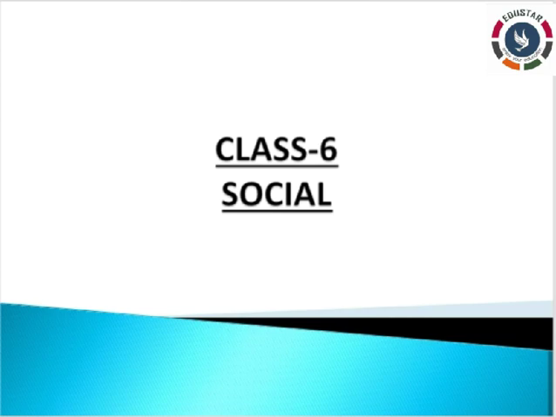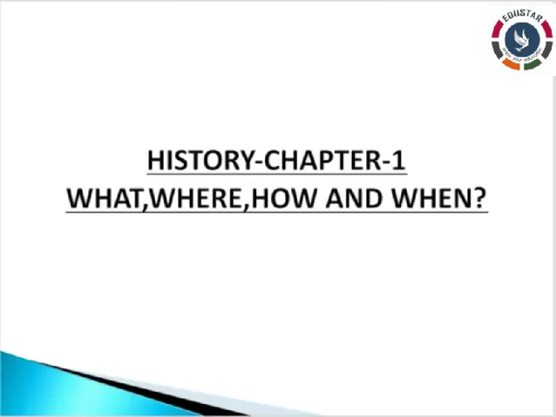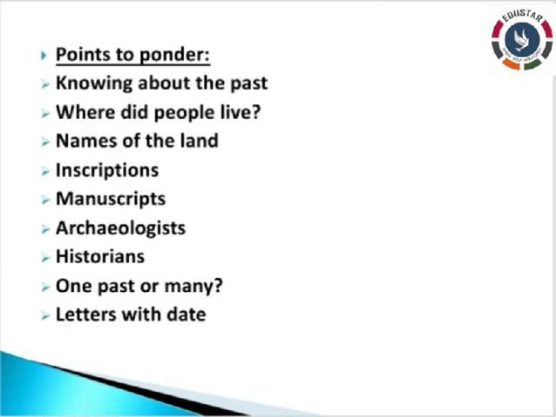Before going to the topic, see what the first lesson in history is. Chapter 1, What, Where, How and When. In this lesson, we have already discussed so many points. Let us remember them. The first one, knowing about the past.